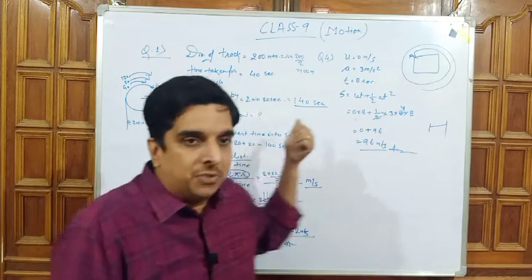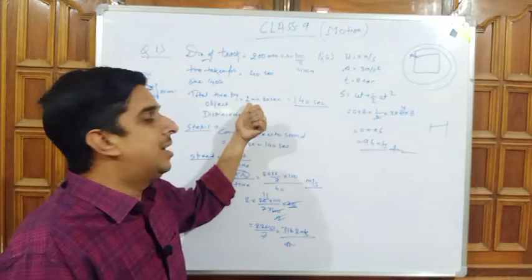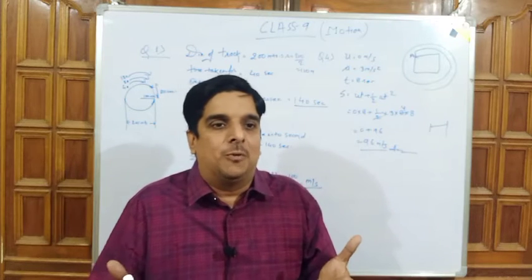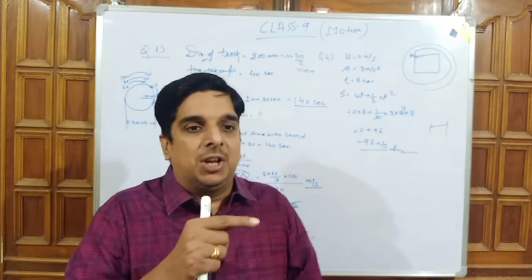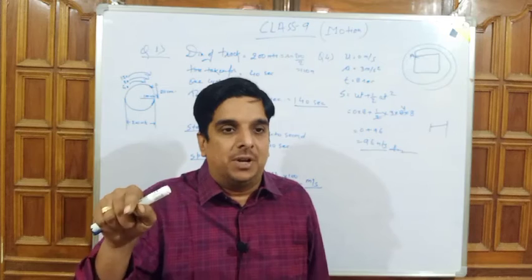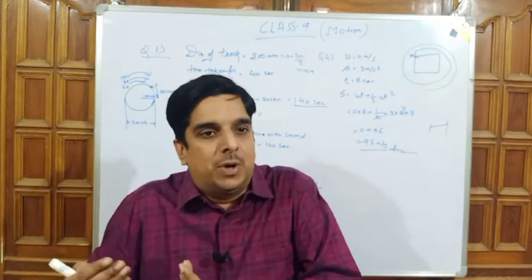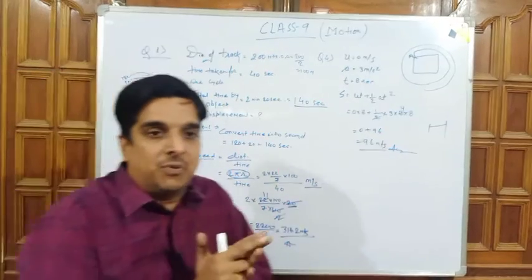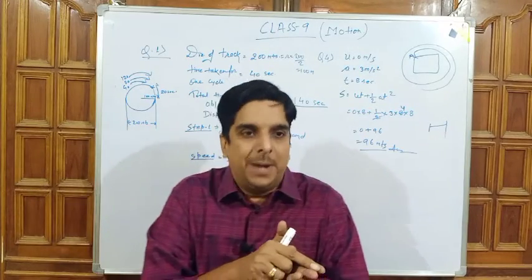It means if the question gives the time as 3 minutes 20 seconds, then the displacement will be 0. Why? Because 40 seconds is for one cycle, and the total time, 3 minutes is 180 plus 20, that is 200, and 200 divided by 40 is 5. It means after 3 minutes 20 seconds the object will be at the same position, and if the final position and the initial position are the same, then the displacement will be 0.